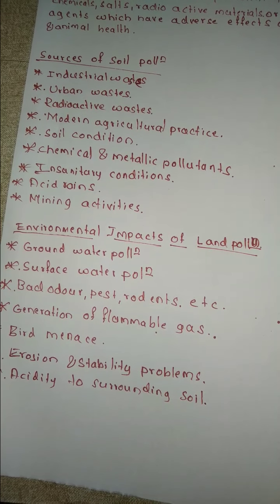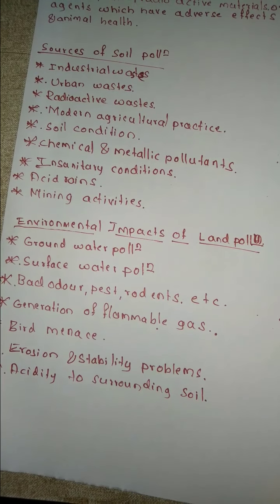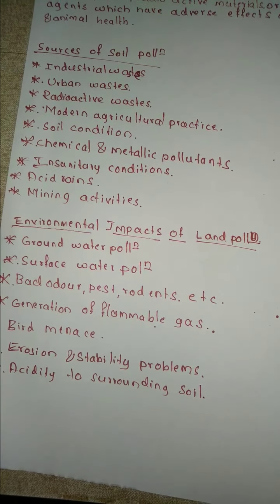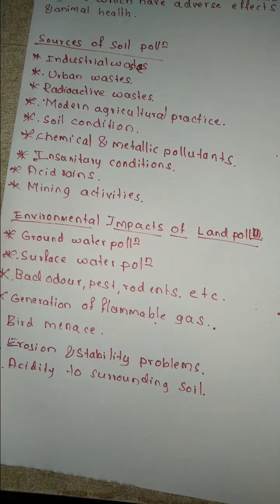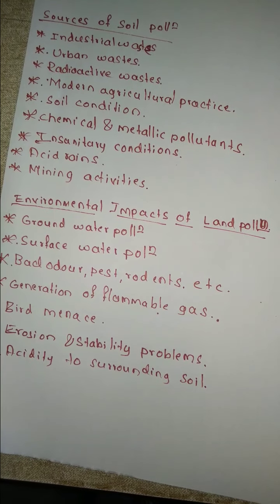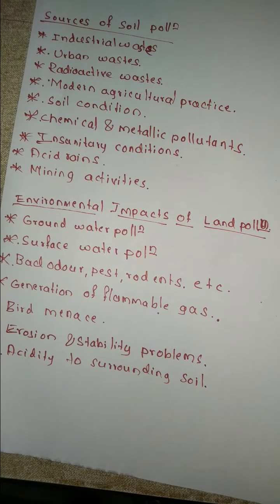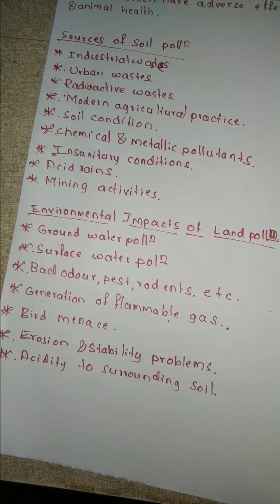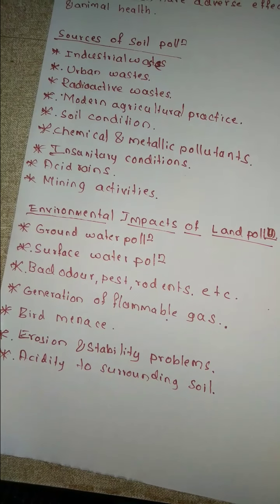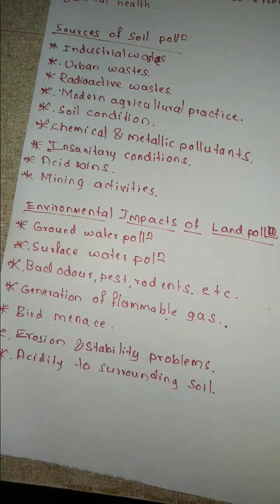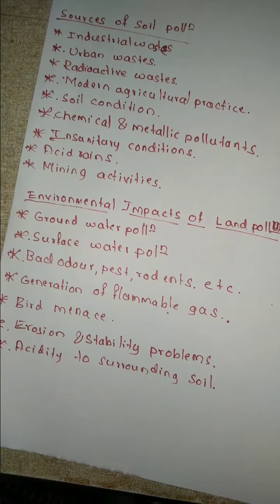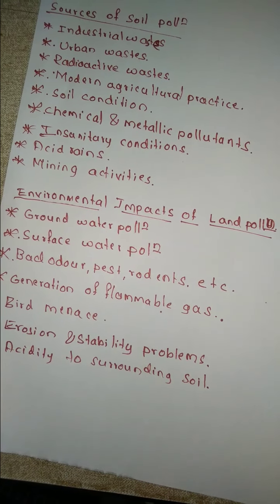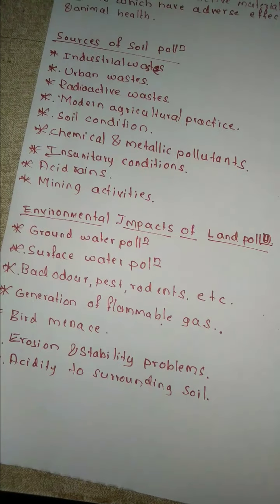Okay, and then mining activities. In order to extract the mineral from the ore, we are going to disturb the soil, and due to mining activity the texture of the soil is also going to be affected. So mining is also going to create some amount of soil pollution. So these are the different sources of soil pollution. Sources means from where the soil pollution is going to occur.